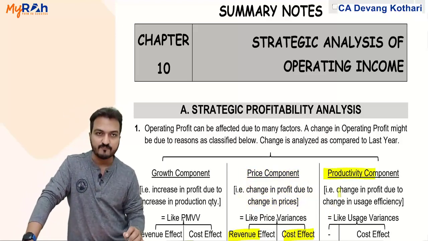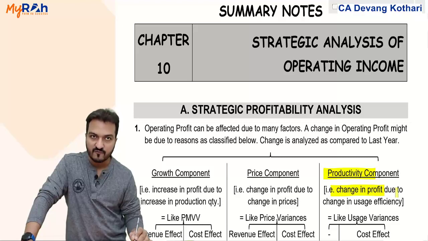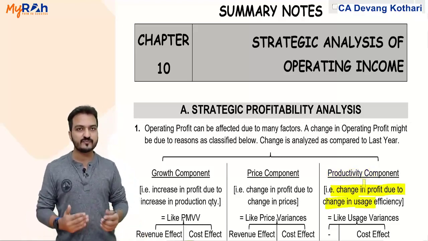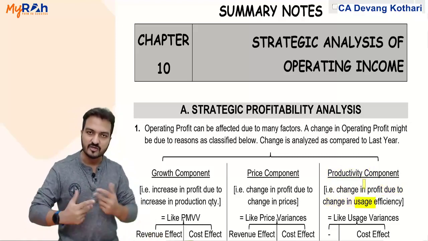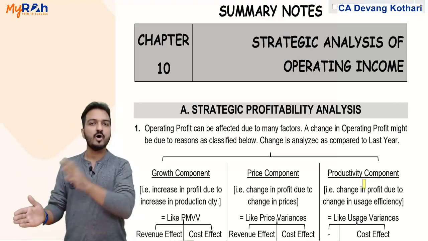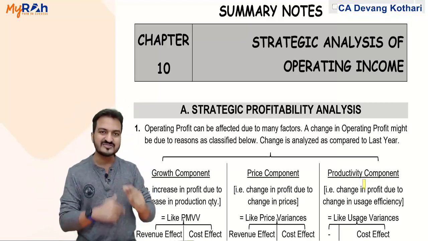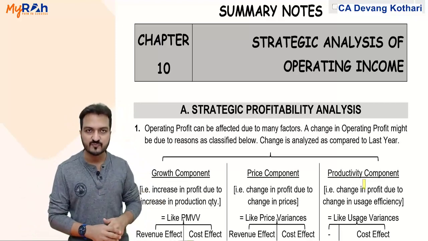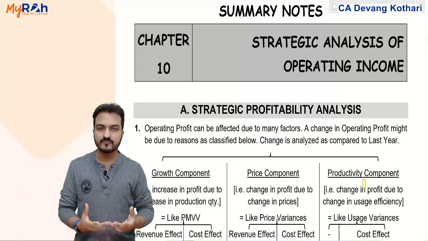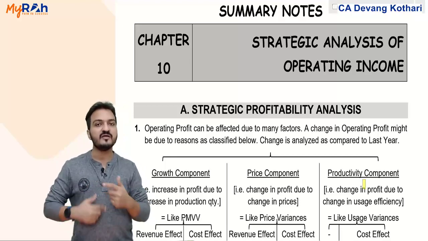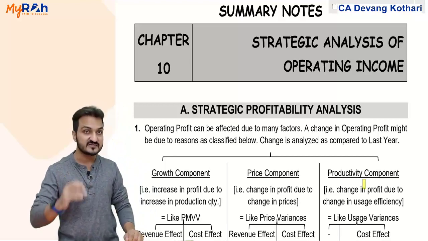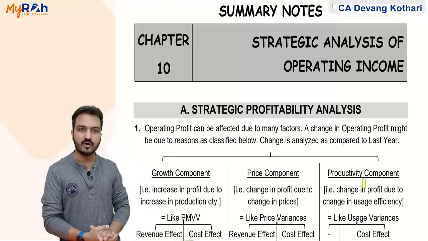And the productivity component indicates my change in profit due to change in usage efficiency. Productivity indicates usage: with how much input, how much output did you make. To make this output, how much input did you use? If you use excess input, meaning usage is more, your profit will decrease. If you have used lesser input, then you have saved input quantity, and your profit will increase. Yes, that indicates my productivity component.